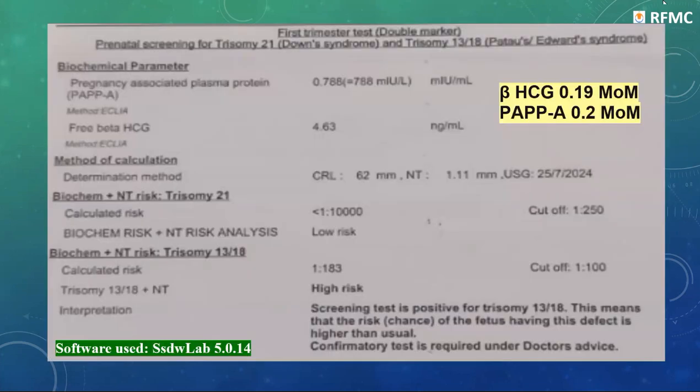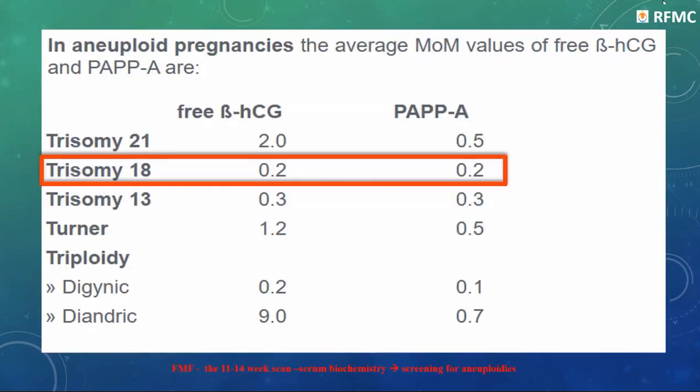Now, this is the dual marker report of the patient in which the beta HCG was 0.19 MoM and PAPP-A was 0.2 MoM. I got this from FMF, in which the values of MoM for aneuploid pregnancies are given, like beta HCG and PAPP-A for trisomy 18 is 0.2, and for trisomy 13 it's 0.3 for both. While it is double for beta HCG for trisomy 21 and half for PAPP-A. In our case, we got the values 0.19 MoM and 0.2 MoM for PAPP-A.